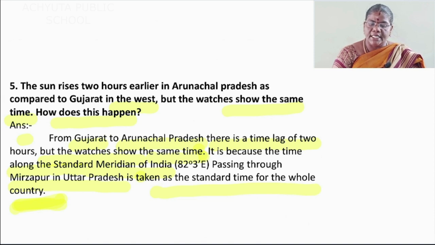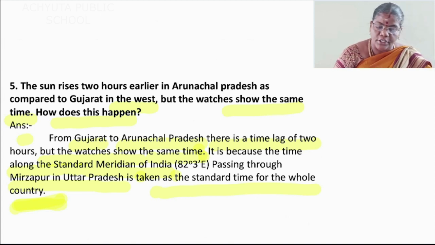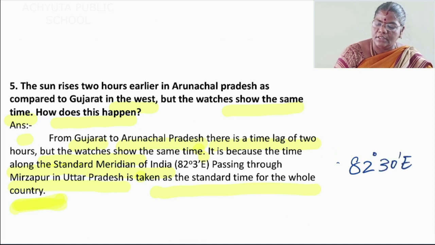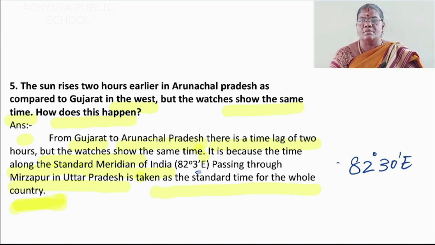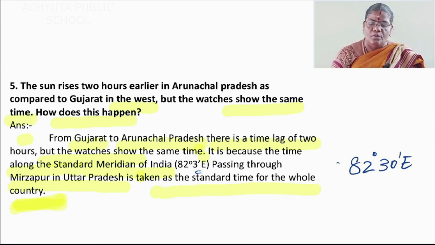It is because the time along the standard meridian of India, 82 degrees 30 minutes east, passing through Mirzapur in Uttar Pradesh, is taken as the standard time for the whole country. Sorry students, a small correction here: 82 degrees 30 minutes east, the 0 was missing, so you want to add it.